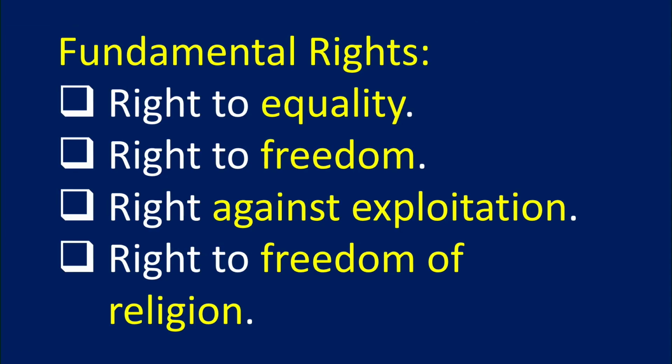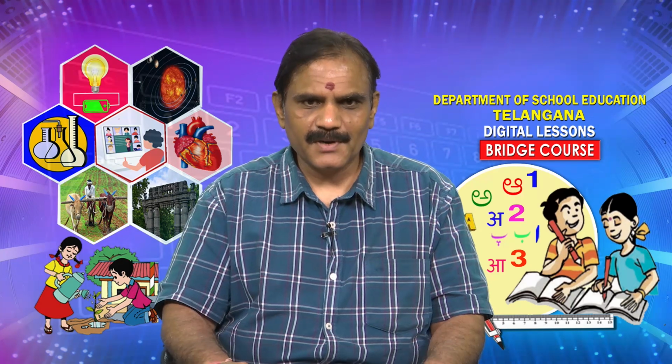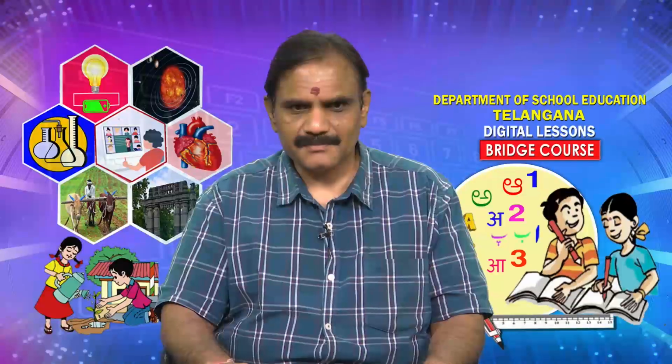Let us see some of the rights we have. Right to equality, as we have already discussed, equality has to be there. Right to freedom, as I should have freedom wherever I wanted to go or settle, but with certain limits in the constitution. When it is a problem to the country, then these things will be banned. Right against exploitation, and right to freedom of religion, whatever religion I like I can choose. We also have cultural and education rights.